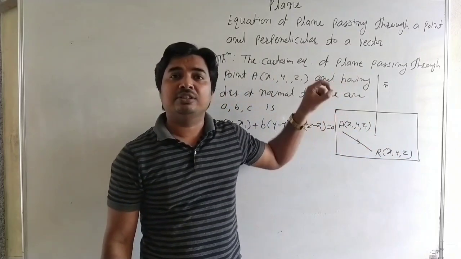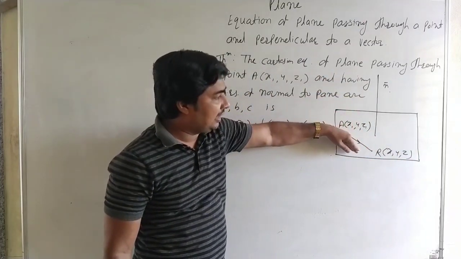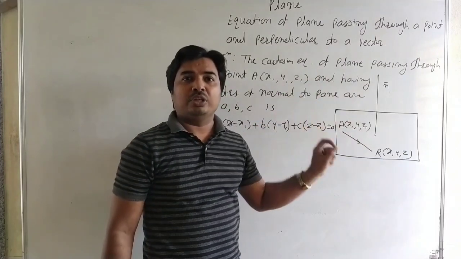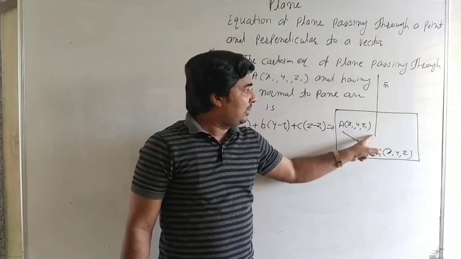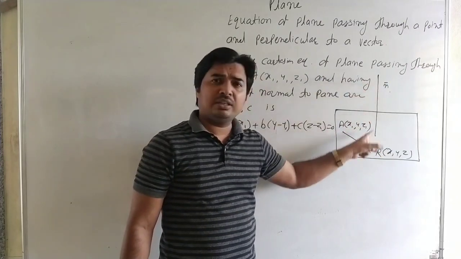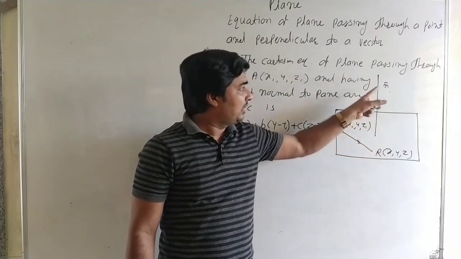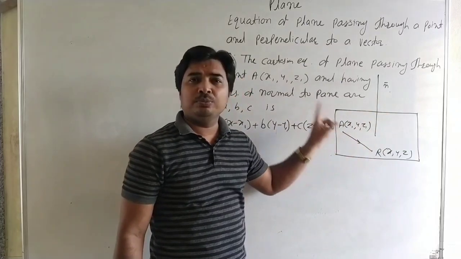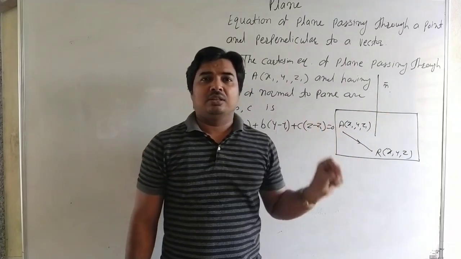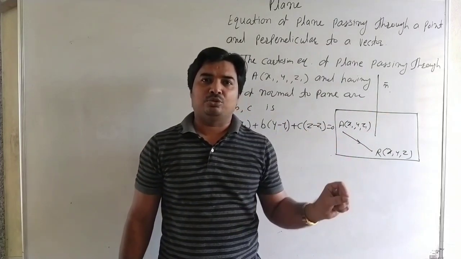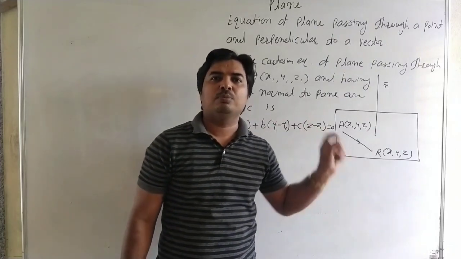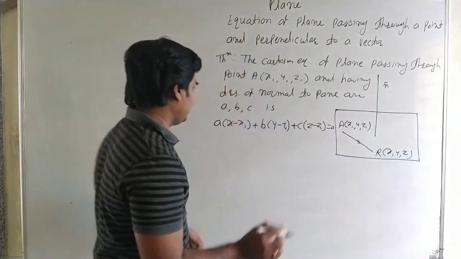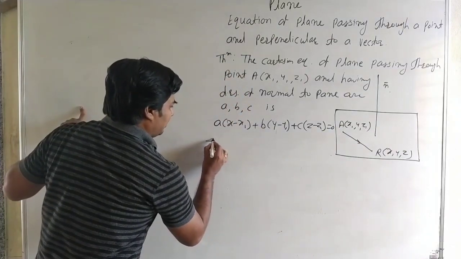And we know that if the direction ratios of the vector n bar and the line AR are A1 B1 C1 and A2 B2 C2, then the relation between the direction ratios of perpendicular lines is A1 A2 plus B1 B2 plus C1 C2 is equal to 0. Okay, here see carefully, concept same.